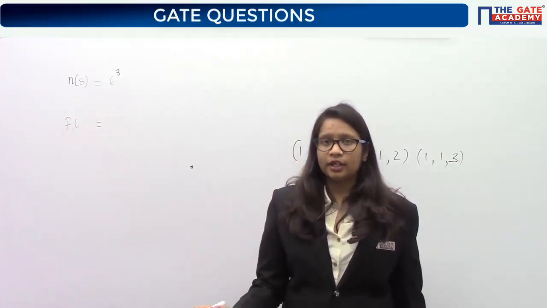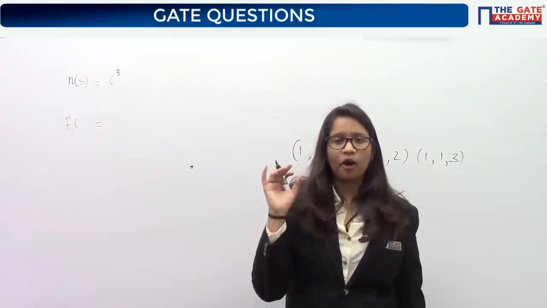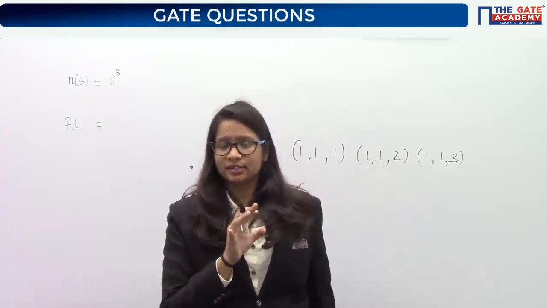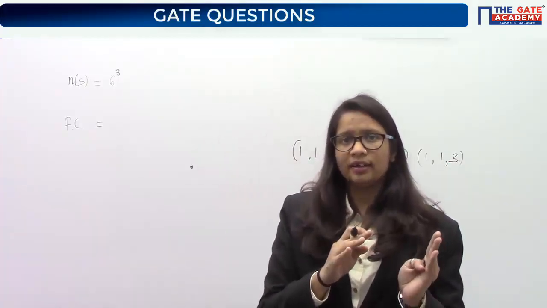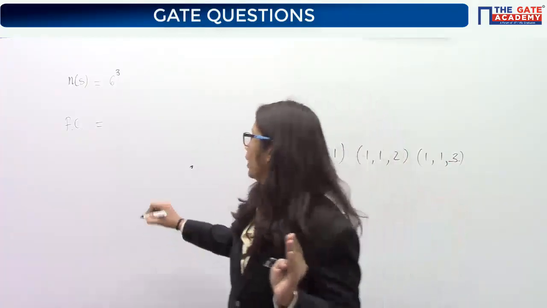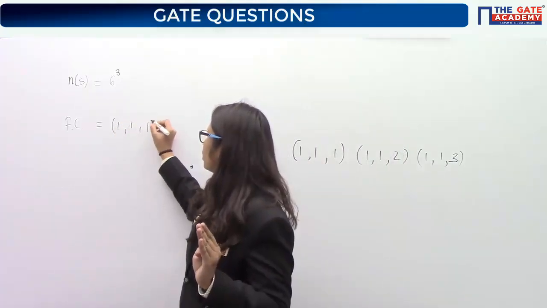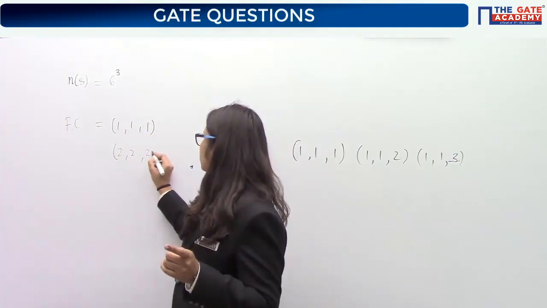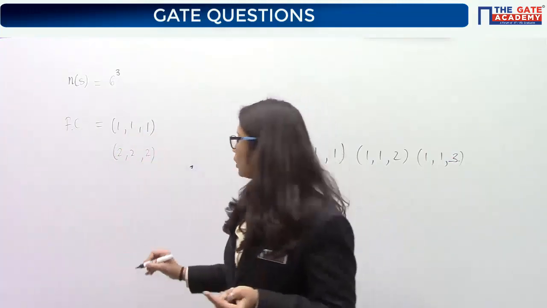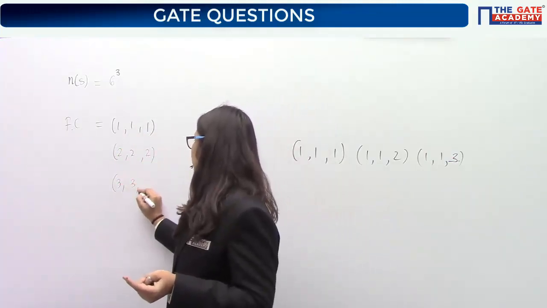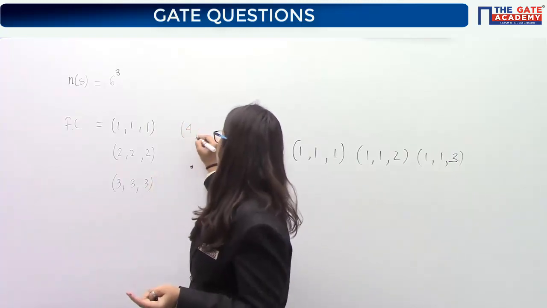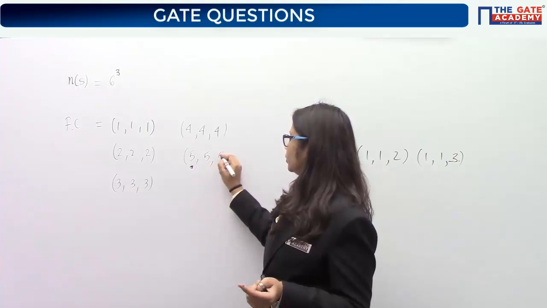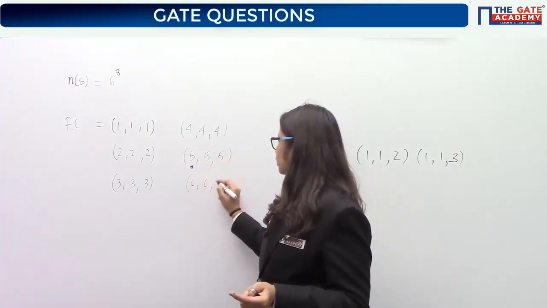Now, favorable cases. What are the favorable cases? For your probability, you need that the number on each of the dice should be the same. So what will be your favorable cases? Favorable cases will be those where you are getting either 1, 1, 1 on all the dice, or this can be your other case. Simply, this can be your third case. Similarly, this can be your fourth case.